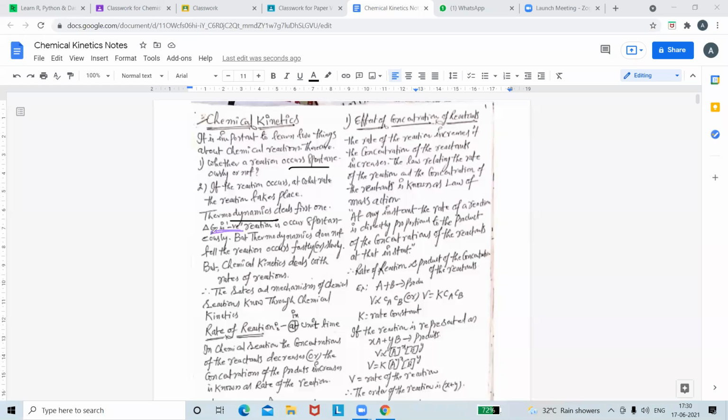Okay, I will share this one in the Google Classroom today. Please download it. It is important to learn two things that thermodynamics deals with. The first one is that delta G must be negative. But thermodynamics does not explain to which extent the reaction will take place. Therefore, chemical kinetics is required in that case. Chemical kinetics will explain to which extent the reaction will proceed.